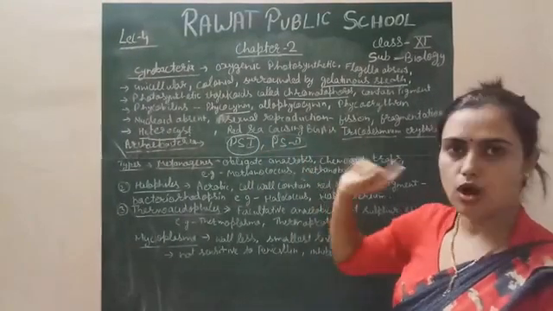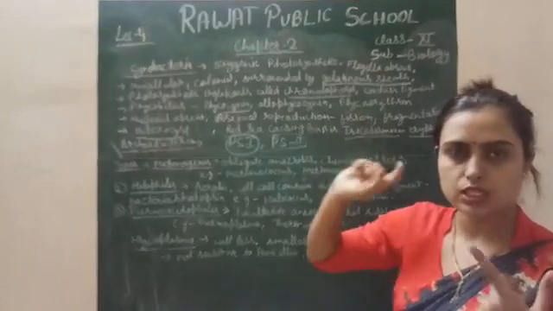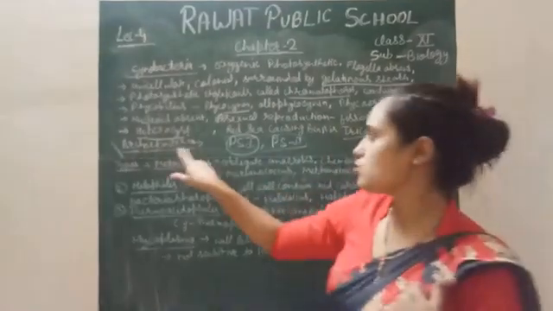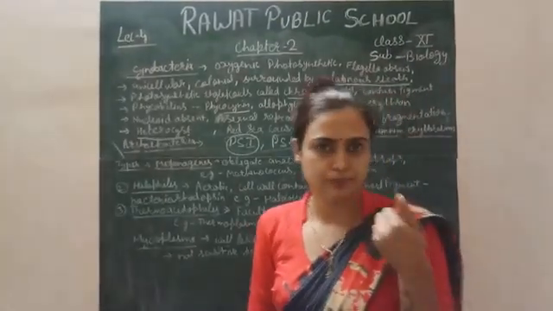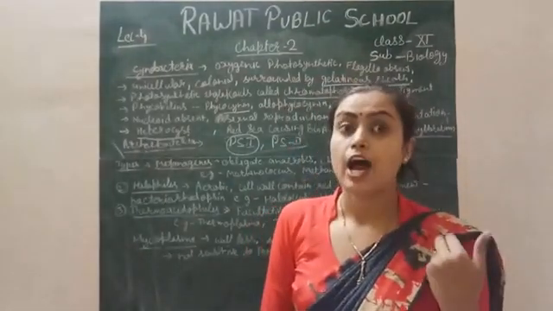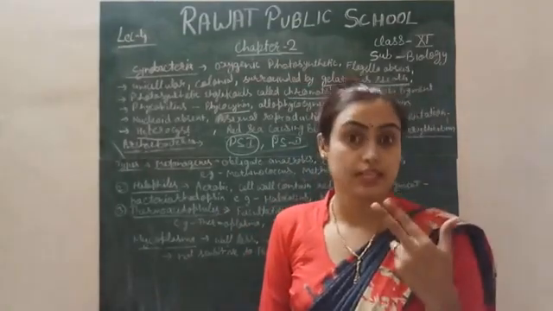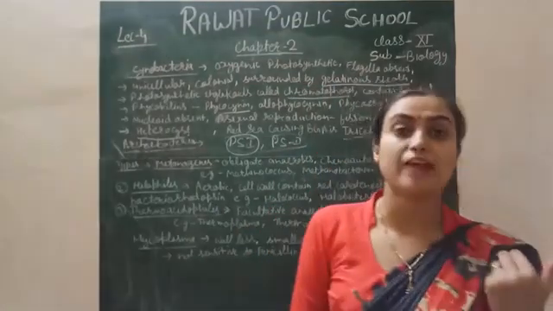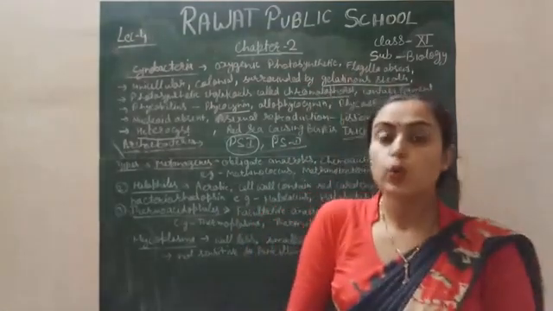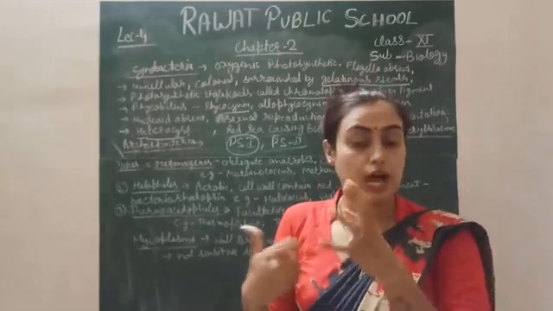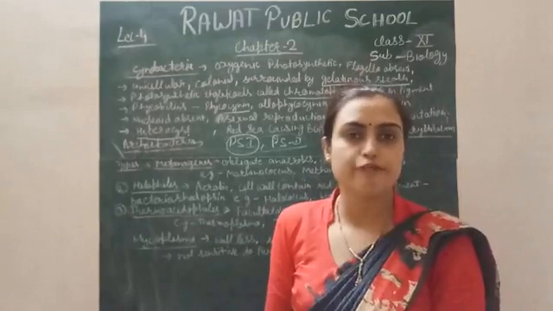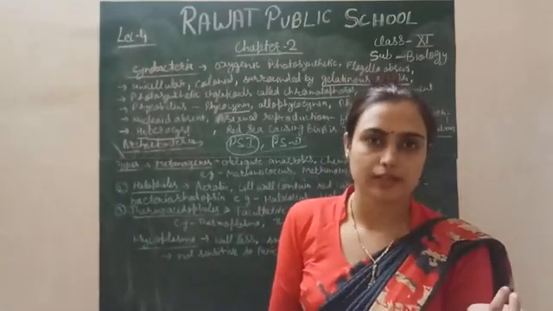This is all about the cyanobacteria. This is the green algae. Next is your archaebacteria. During the classification, we discussed the six kingdom classification given by Woese, the scientist, who said that archaebacteria generally have different features as compared to other bacteria.